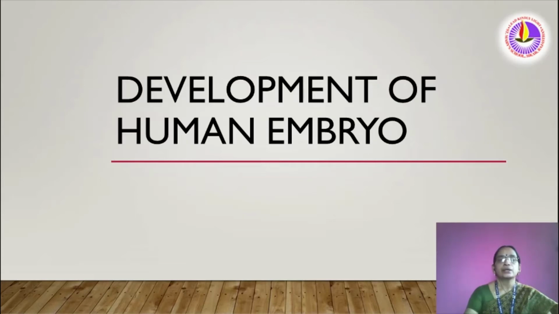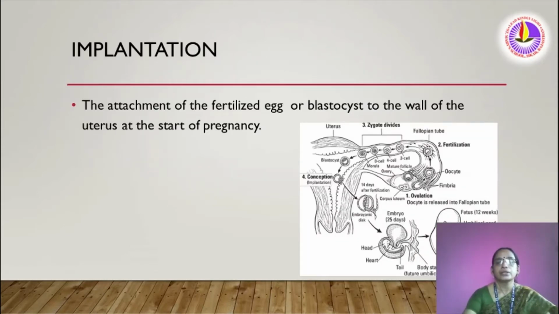Today I am going to introduce you to the development of the human embryo. Implantation. The attachment of the fertilized egg or blastocyst to the wall of the uterus at the start of pregnancy is known as implantation. Look here.